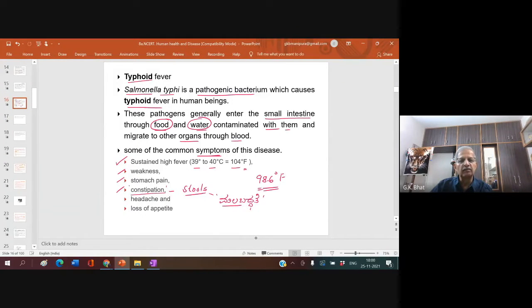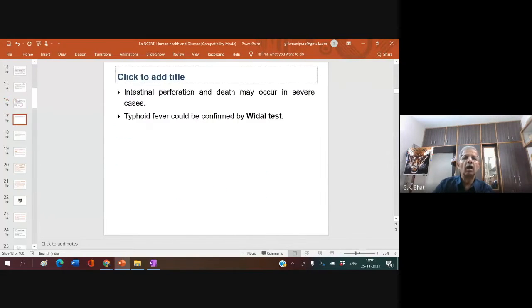So it is constipation. Then headache and loss of appetite. Appetite is hunger. All these are very important symptoms. Always you are asked in the board examination for 2 marks, so you must know about that. Intestinal perforation, holes in the intestine, and death may occur in severe cases.